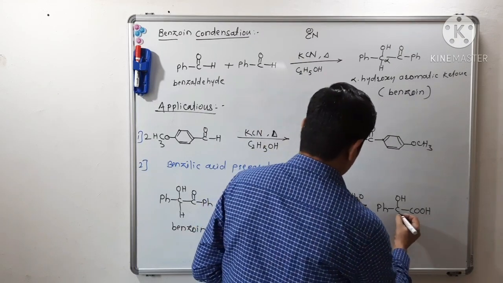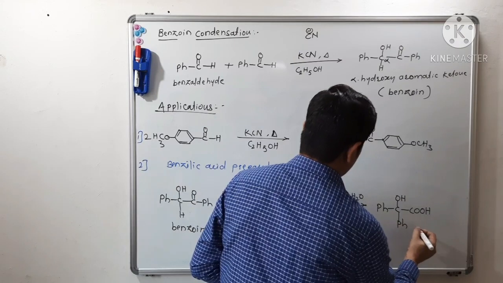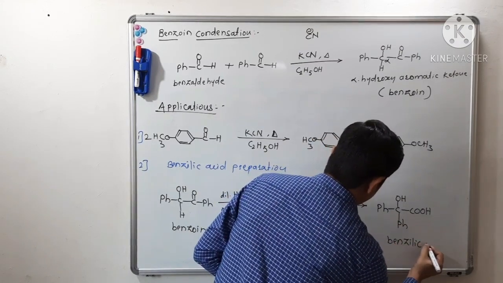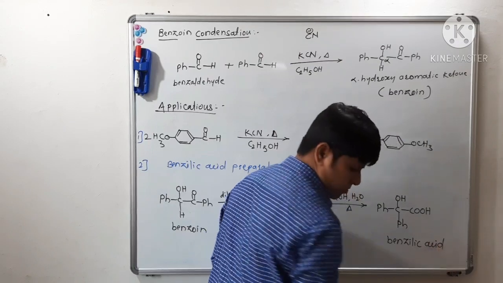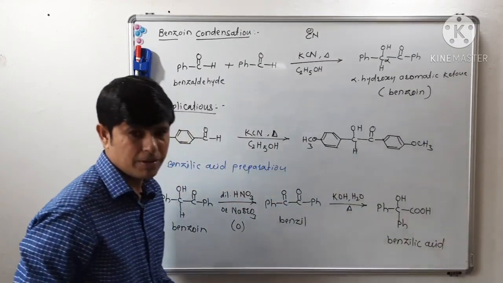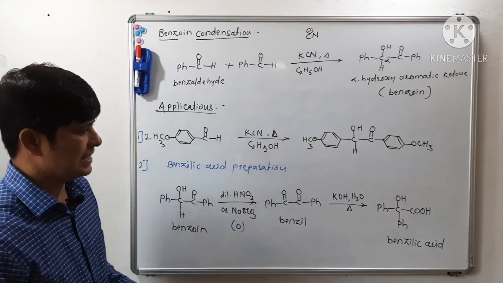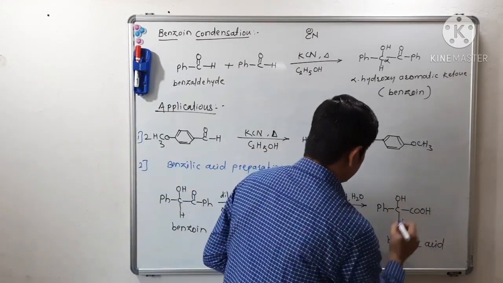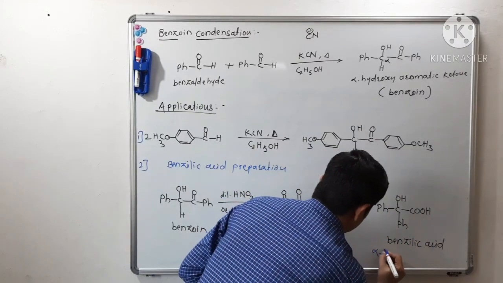benzilic acid. There will be a formation of benzilic acid. This is what?